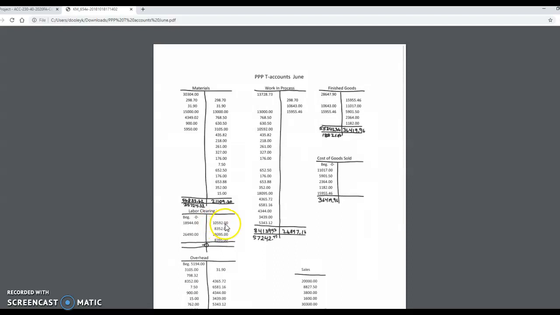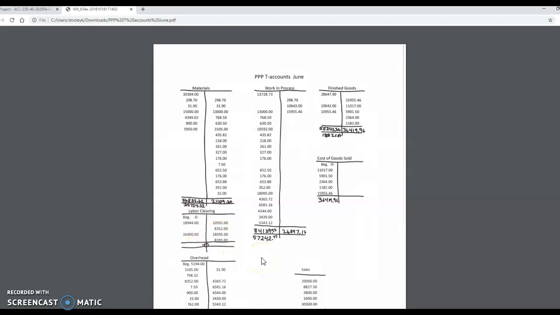Now, the direct labor needs to go into work in process, and the indirect labor needs to go into overhead. And so we have those in there. Now, we don't have a subsidiary ledger for labor clearing.